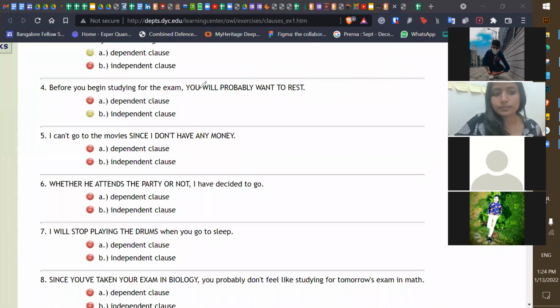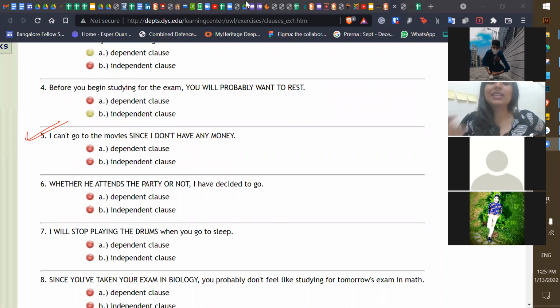We're doing the fifth one now. I'm seeing the other Mehak is getting confused. On the chat box, I can't go to the movie since I don't have any money. Since I don't have any money is dependent or independent?